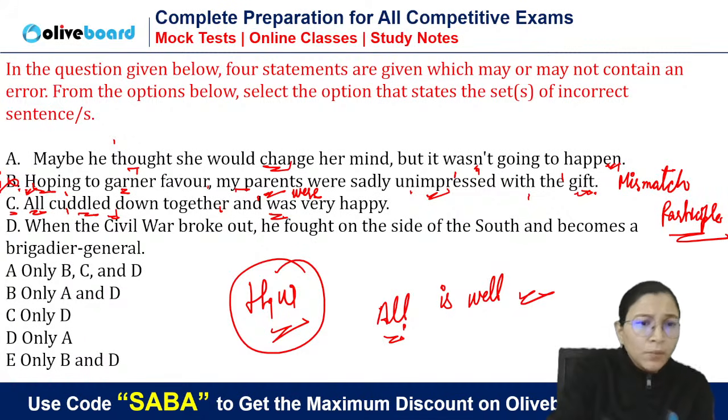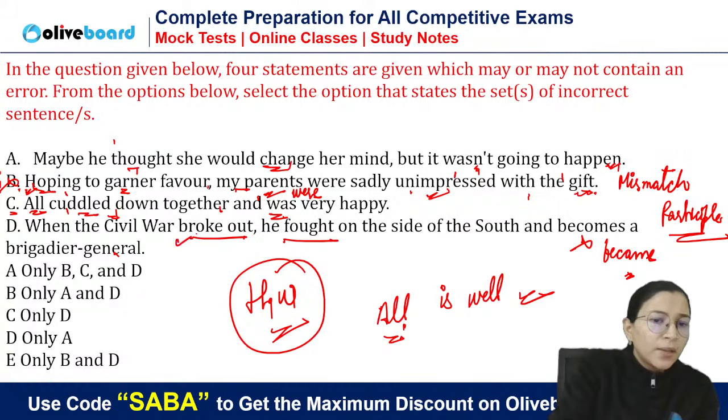When the civil war broke out, he fought on the side, past tense, and becomes or became. So parallelism of tenses you have to maintain here. When the entire sentence is in past tense, broke out, past, fought, past, so here also we need past tense. So it will be became.